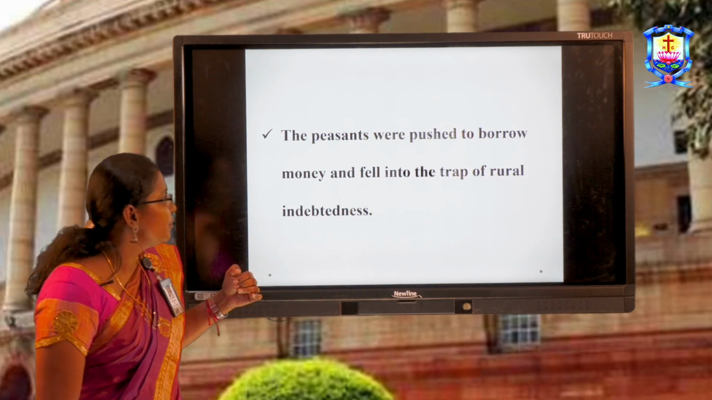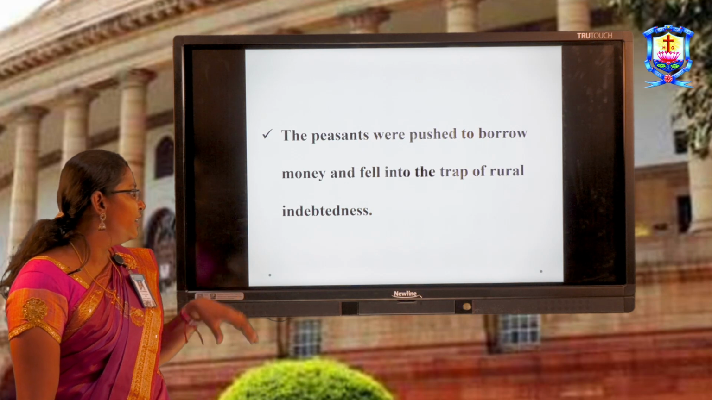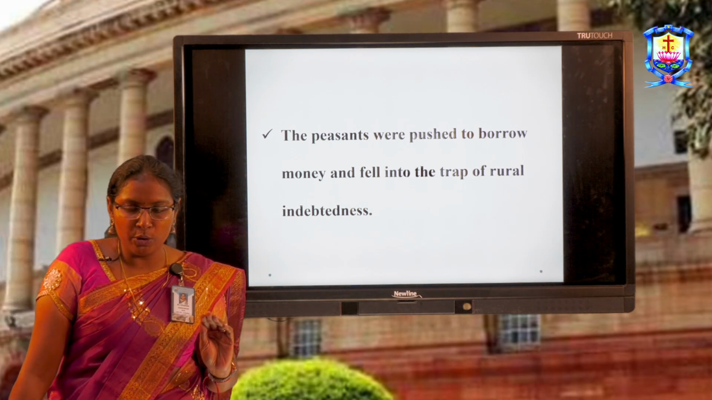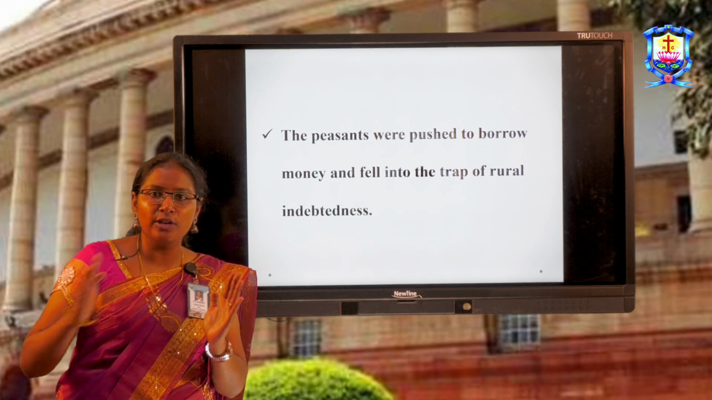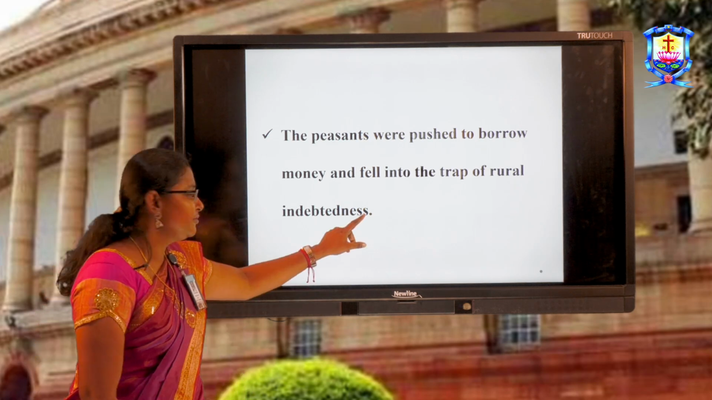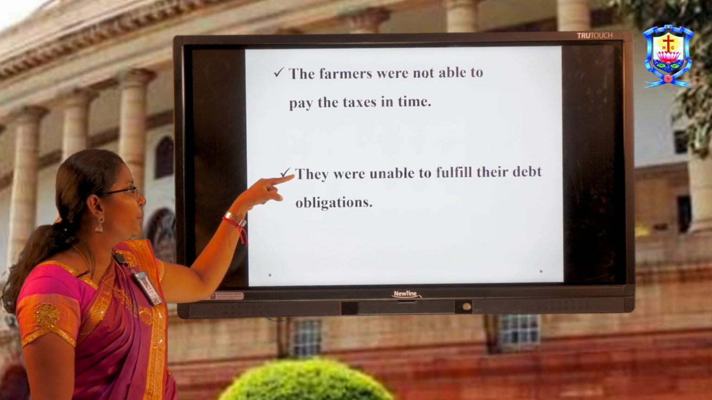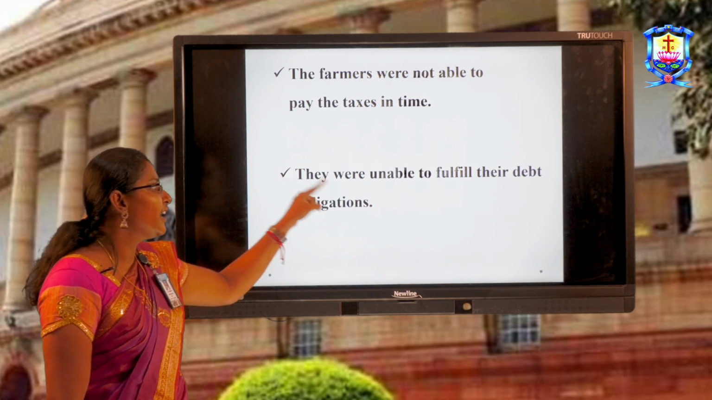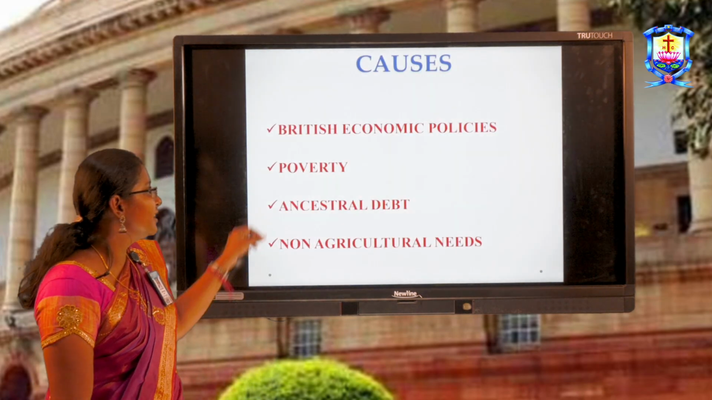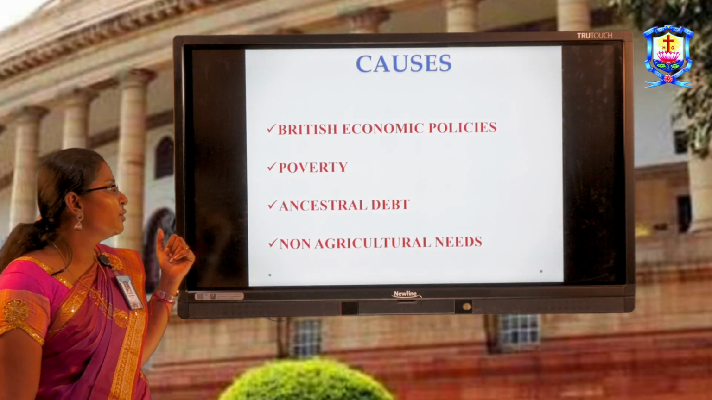The peasants were pushed to borrow money and fell into the trap of rural indebtedness. The peasants were not interested in borrowing. However, there are certain causes, certain reasons which pushed them to borrow money. The farmers were not able to pay the taxes in time and were unable to fulfill their debt obligations. Let's see them one by one. This is one of the farmers. We can see his condition. Okay, let's go straight into the causes.